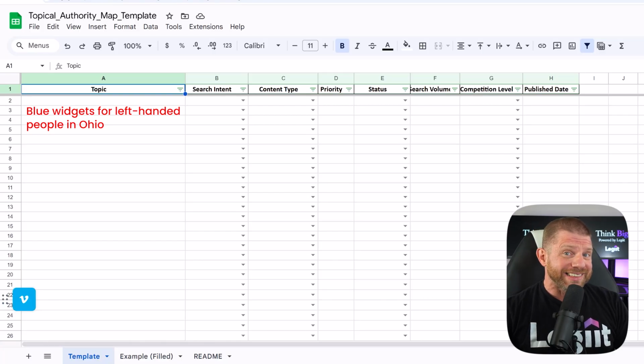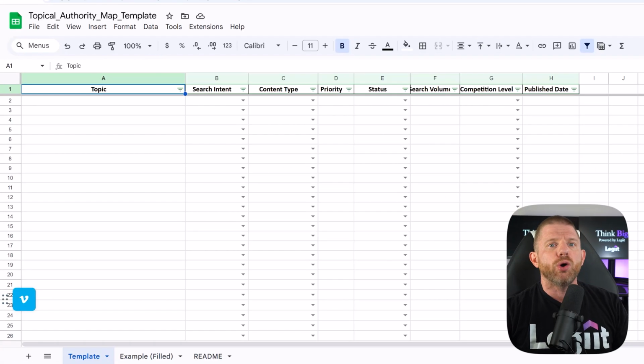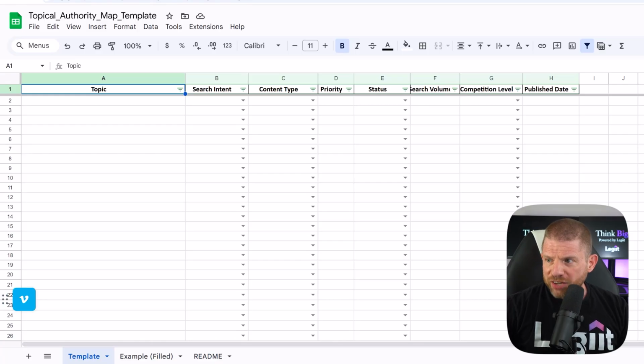What you want is something specific enough to dominate, but broad enough to matter. So let me show you what I mean. Let's say that you're in, I don't know, the fitness space. Fitness is too broad, but calisthenics for beginners is better. And then even better than that is building muscle without weights. It's specific, but it's substantial. I'm going to use building muscle without weights as our example. So let's watch how this builds out.